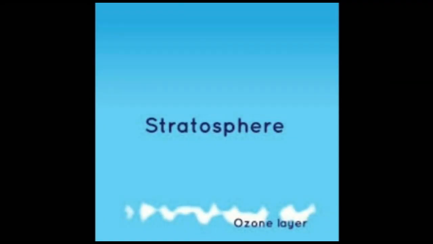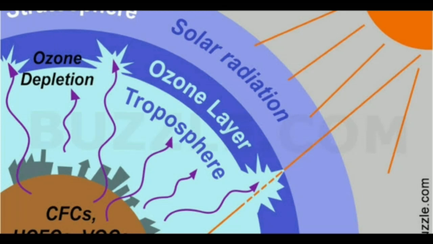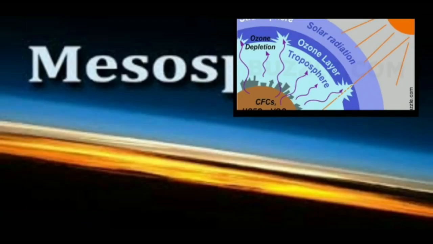Stratosphere. This layer lies above the tropopause up to a height of 50 km. It is free from cloud, water vapor and dust particles. In this layer, temperature remains steady at about minus 50 degrees Celsius up to about 20 kilometers, above which temperature gradually increases due to the presence of the ozone layer. Ozone absorbs the ultraviolet rays of the sun, which results in the increase of temperature in this layer.